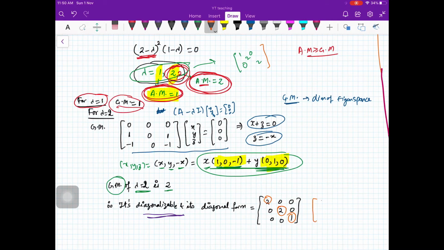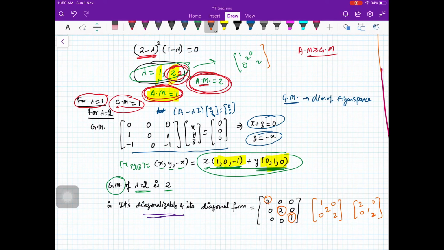I can write this as a diagonal form, or this as a diagonal form, or this as a diagonal form. So that does not impact anything. You can take any order. Accordingly your basis will change, that's it. Only the order of terms will change, or the vectors will change.